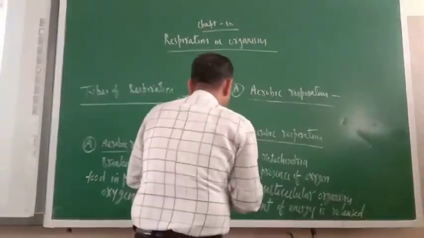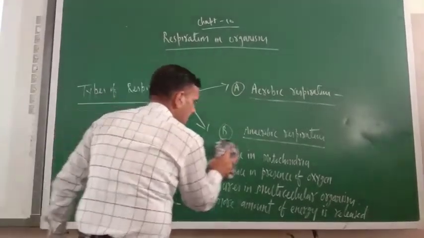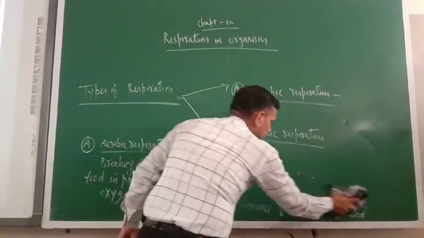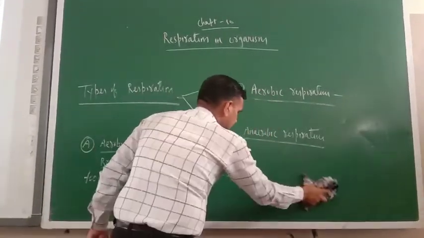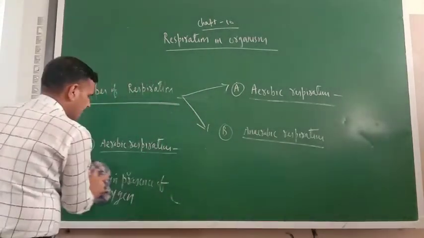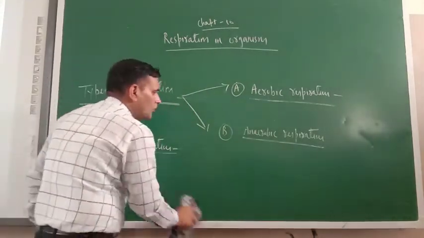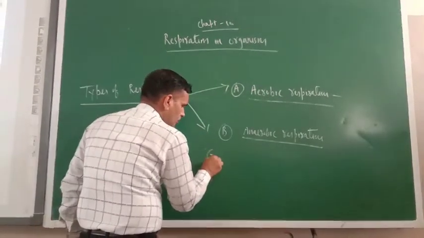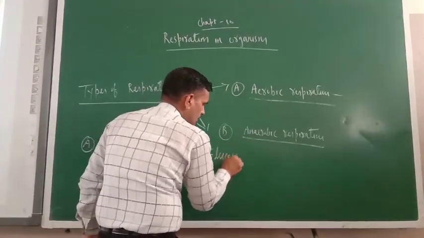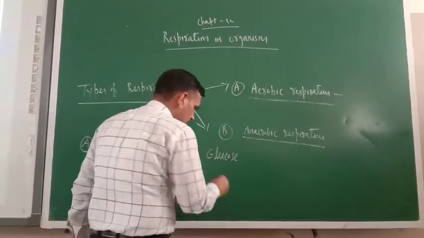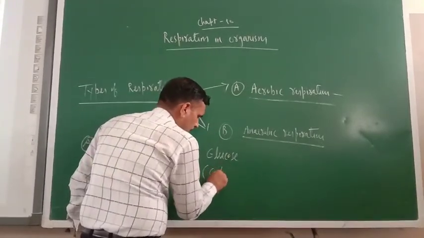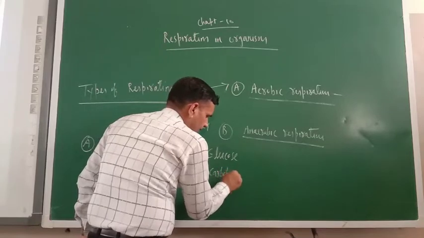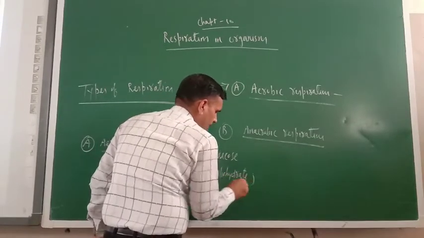Now one formula also you can write. The food which we are taking is basically glucose, a carbohydrate. So here you can write glucose, which is one type of carbohydrate.